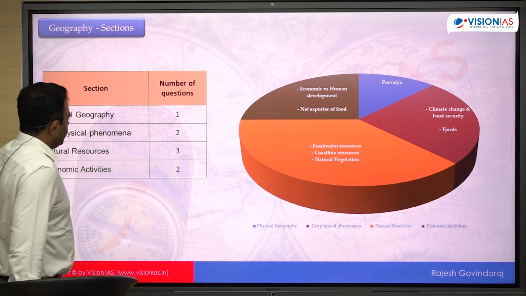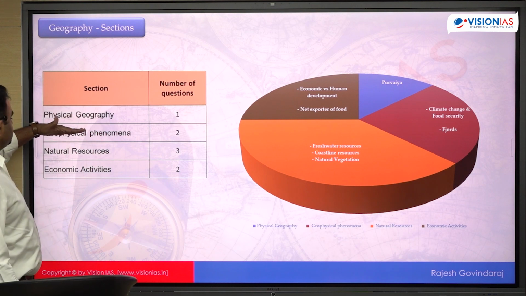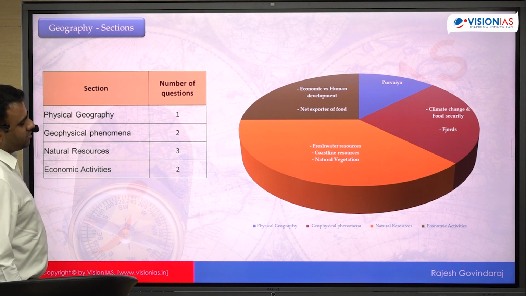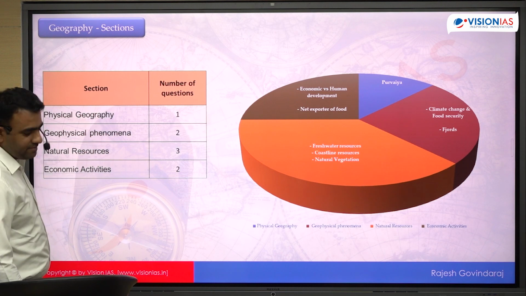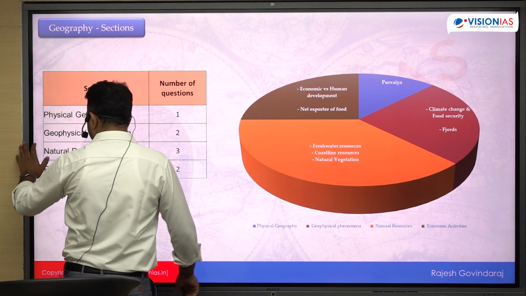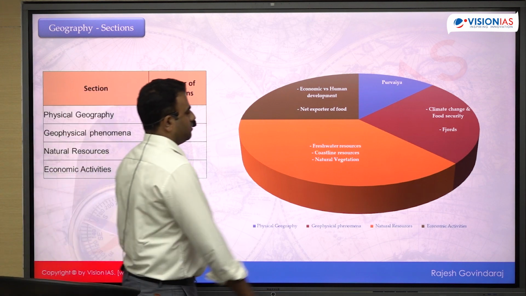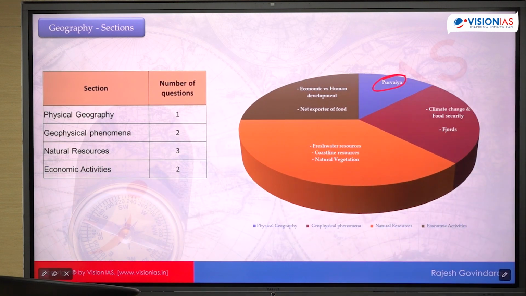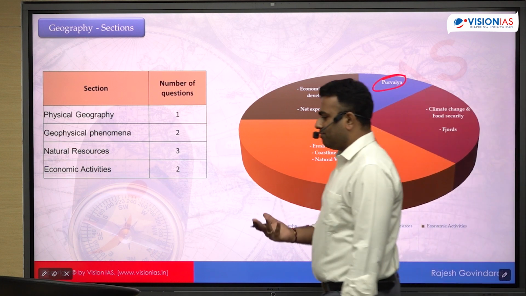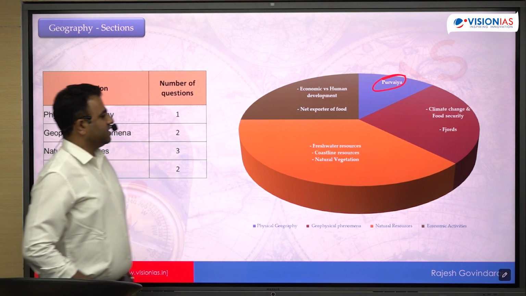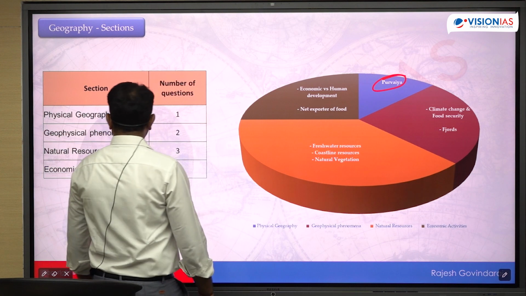Now, we have identified 4 topics, right? Physical geography, geophysical phenomena, natural resources, and economic activity. In these topics, how many questions have come from each of these areas? Okay, let's see this. So there is one question from physical geography, that is, I would say, the question on the monsoon, Purvaiya. Okay, this is a proper physical geography question, physical geography of India. It is about the way the monsoon branch gets distributed. We'll come to this question.